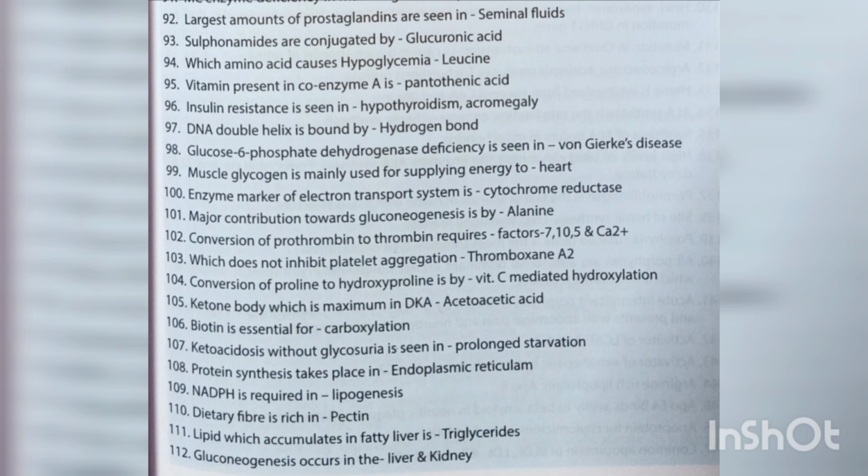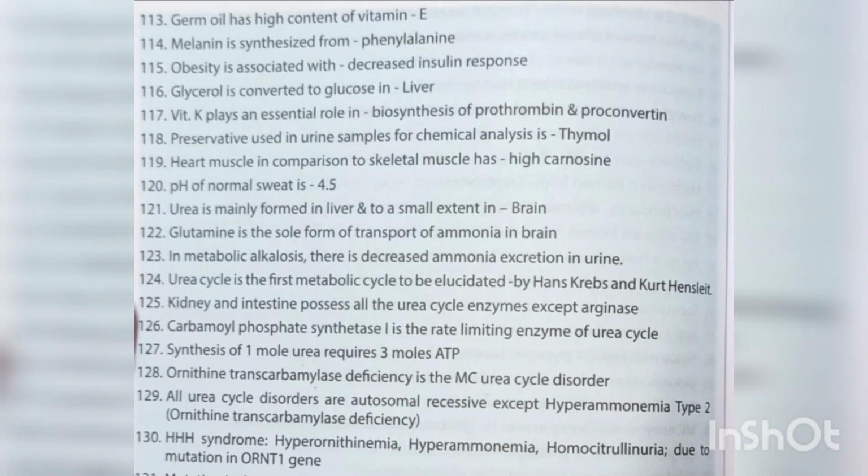Gluconeogenesis occurs in the liver and kidney. Germ oil has high content of vitamin E. Melanin is synthesized from phenylalanine. Obesity is associated with decreased insulin response. Glycerol is converted to glucose in liver. Vitamin K plays an essential role in biosynthesis of prothrombin and proconvertin.